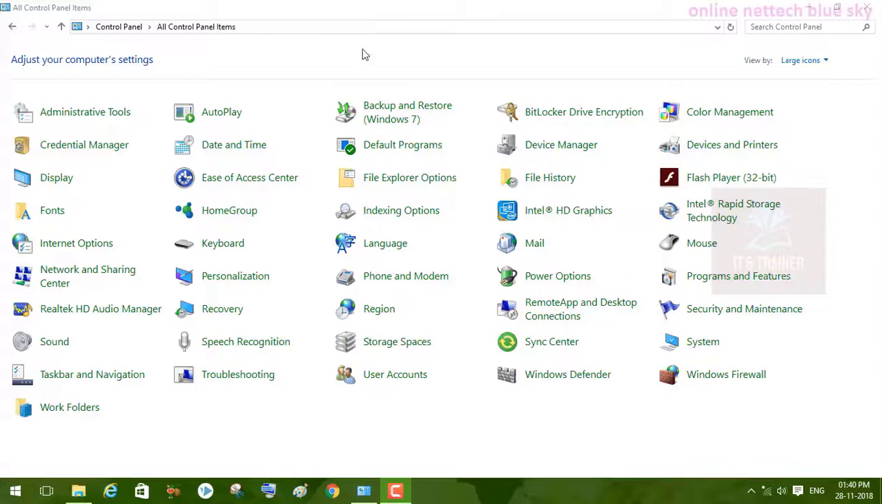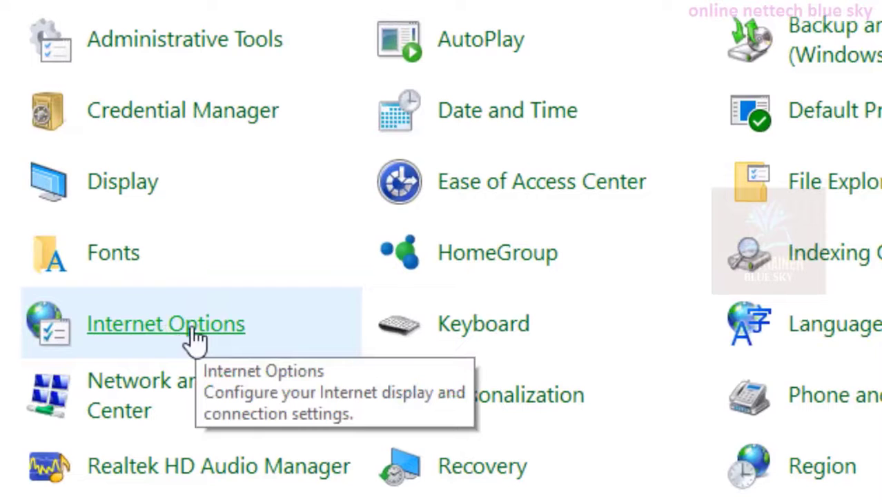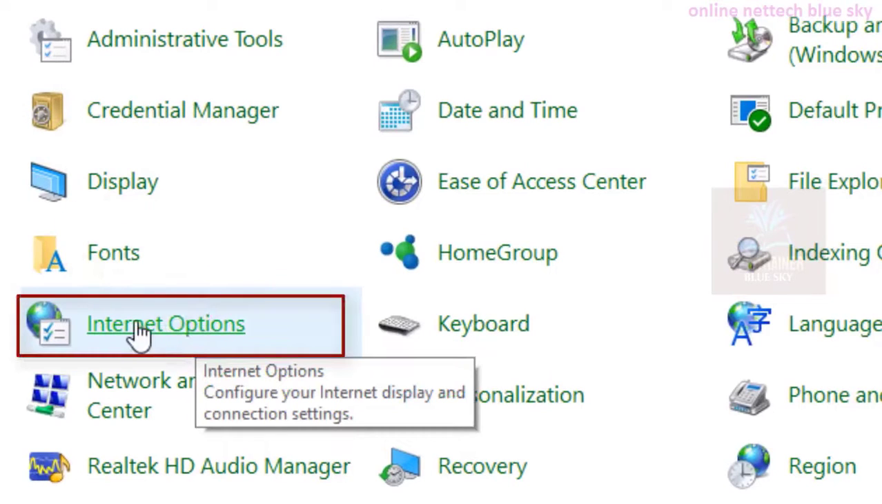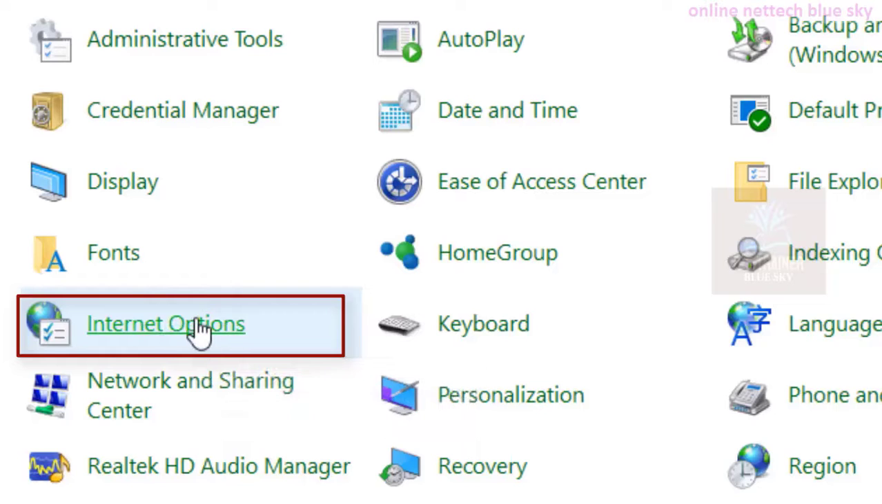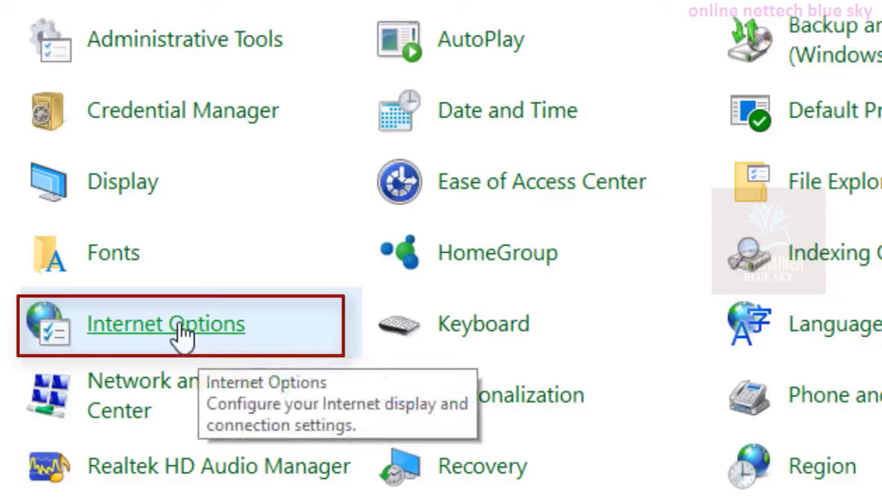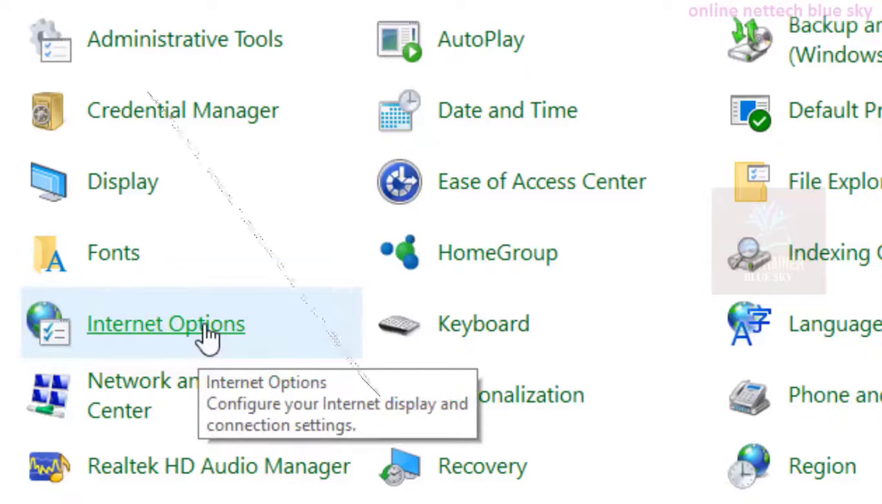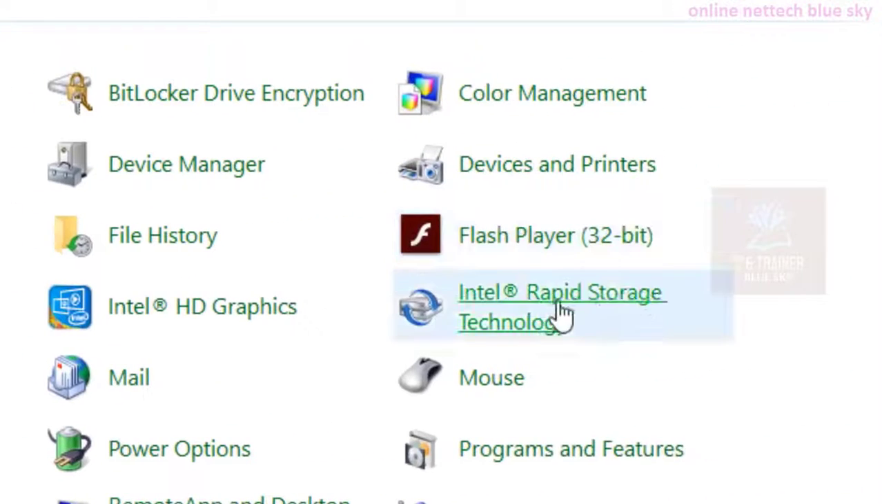So friend, this is my Blue Sky channel, and this is my computer showing Internet Options. What is Internet Options and how can we use it? This option works only on network and internet systems.